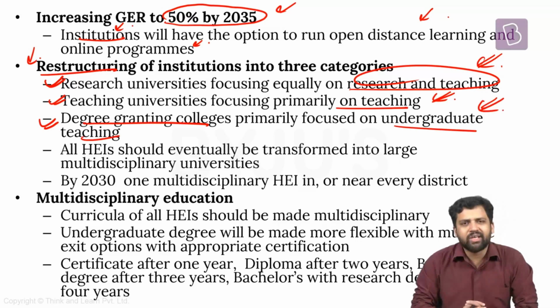So they are not going to focus on research, they are going to just provide degrees. So this is how they are going to restructure it. Three kinds of higher education institutions will be there. First one focusing massively on research as well as teaching. Second type of institutions will be focusing on teaching, but yeah, they can do some amount of research. Third one will be primarily focusing on granting degrees.